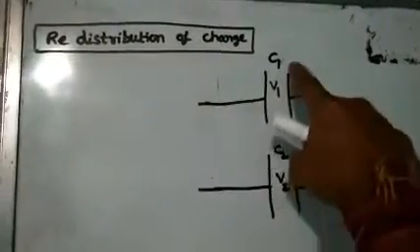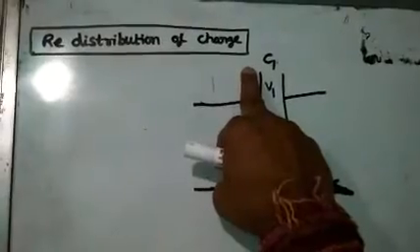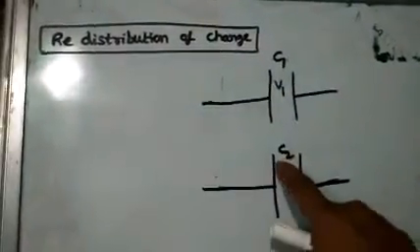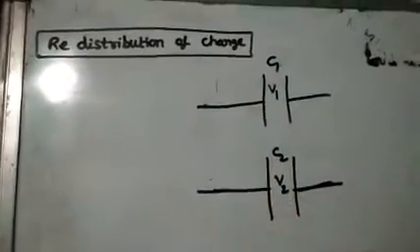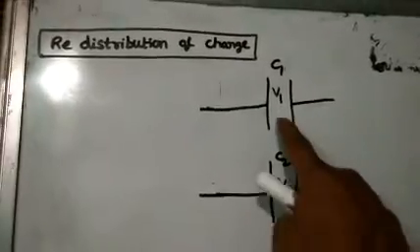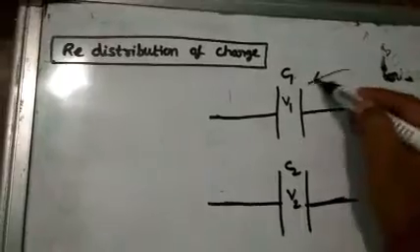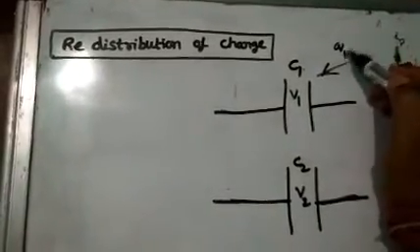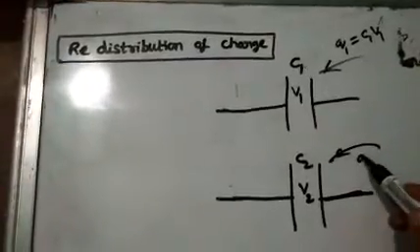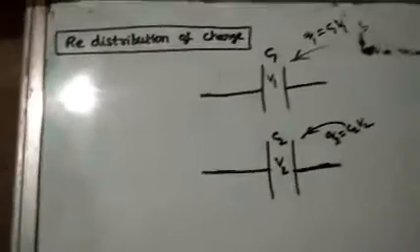Consider two capacitors of capacitance C1 and C2. Capacitor C1 is charged with a battery of potential V1. C2 is charged with a battery of potential V2. Now you can understand here charge deposited Q1 is equal to C1 into V1. Here charge on the plates Q2 equal to C2 into V2. This one we know very well.